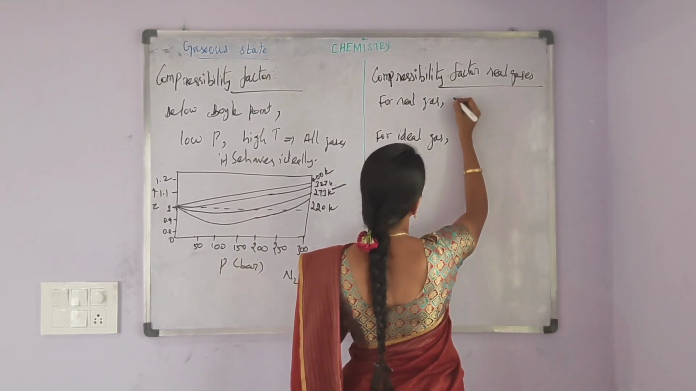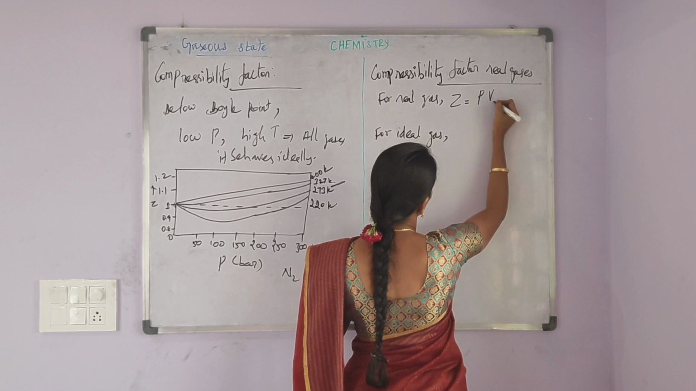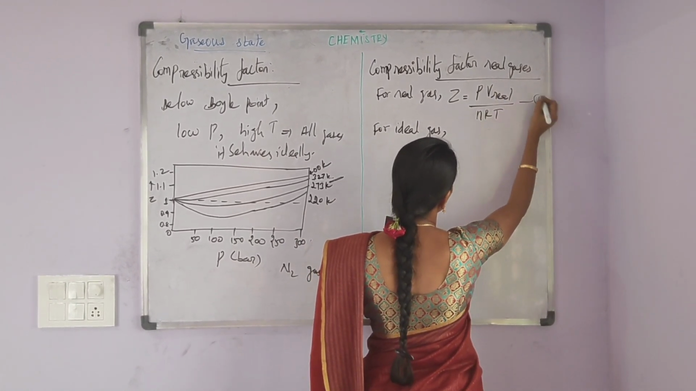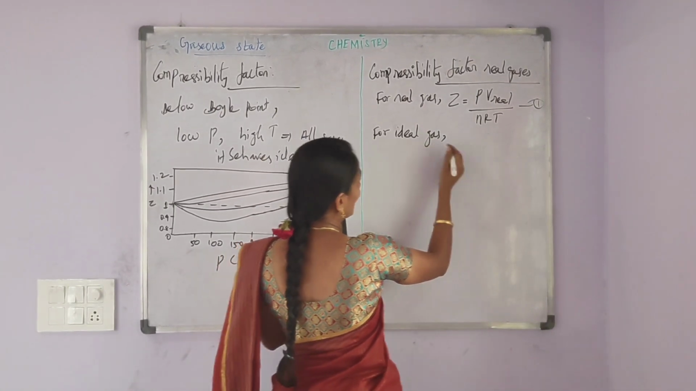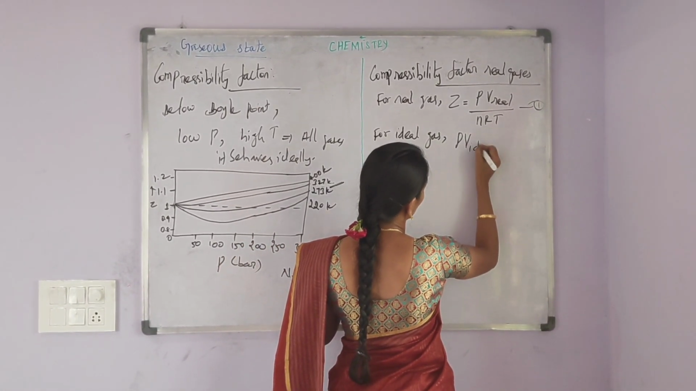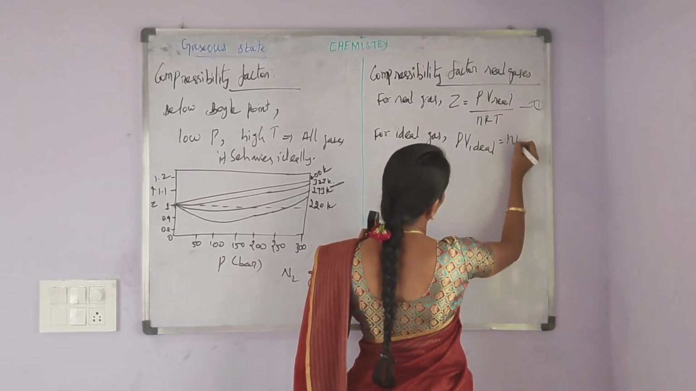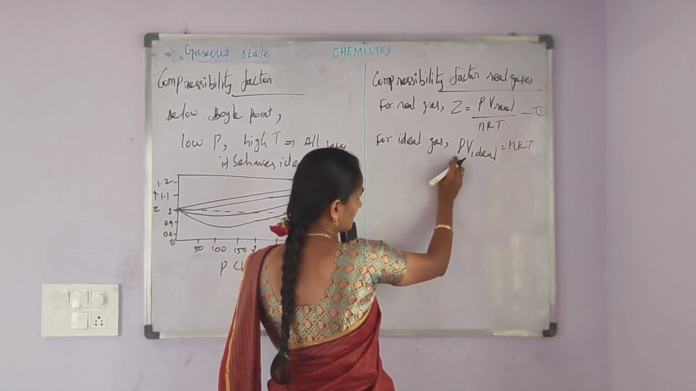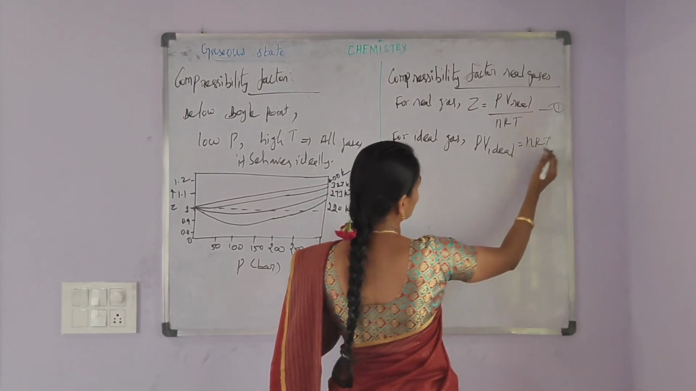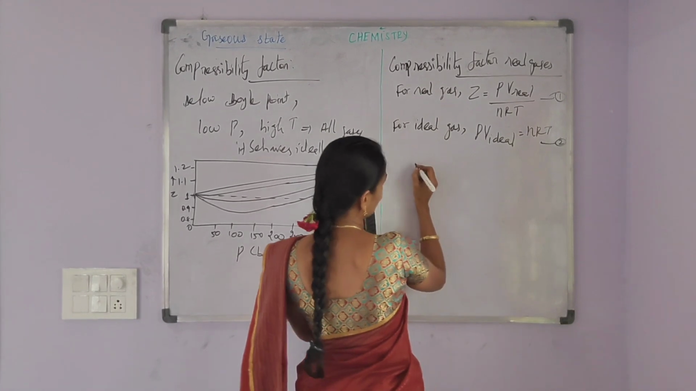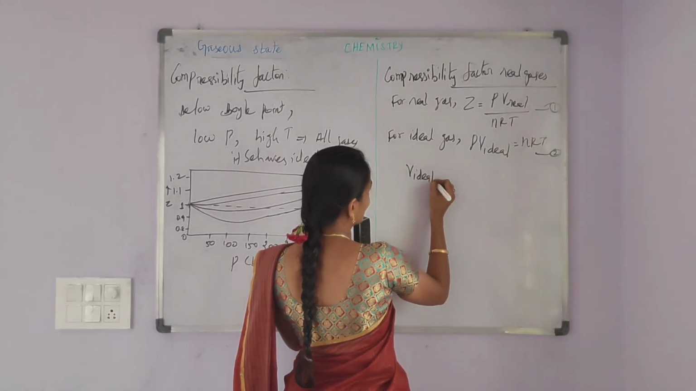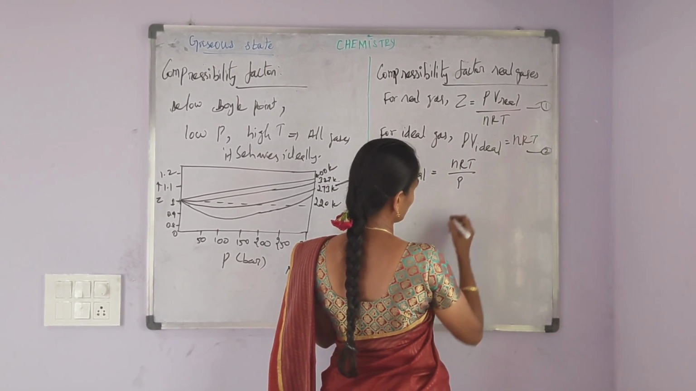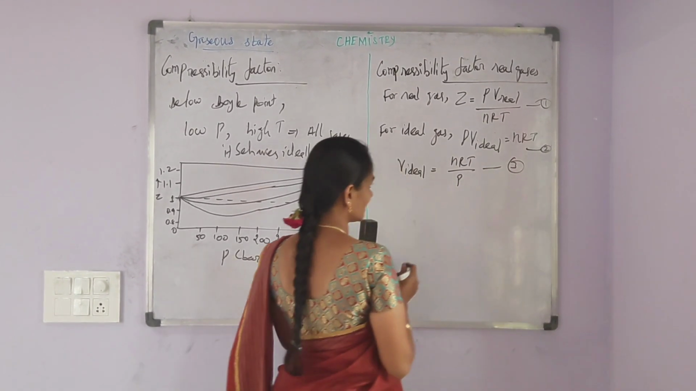For real gases, Z is equal to PV real divided by nRT, equation number 1. For ideal gas, PV ideal is equal to nRT. Now, I am taking the pressure to the right hand side. This equation 2 will become V ideal is equal to nRT divided by P, considered as the third equation.